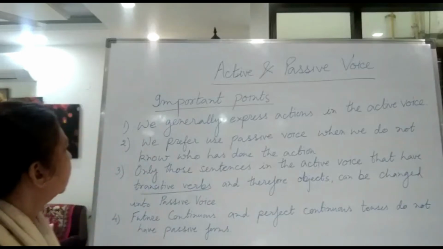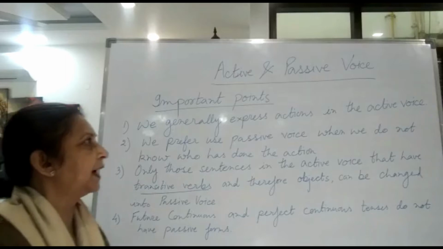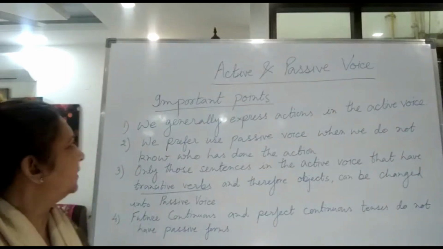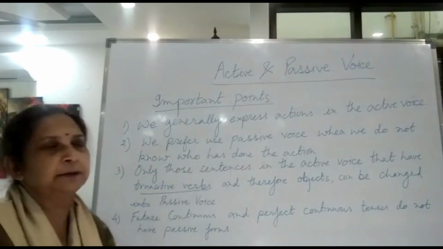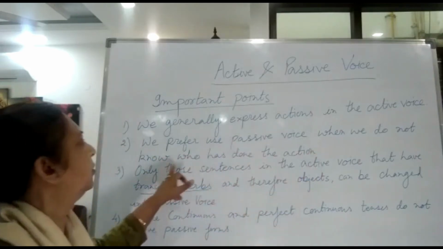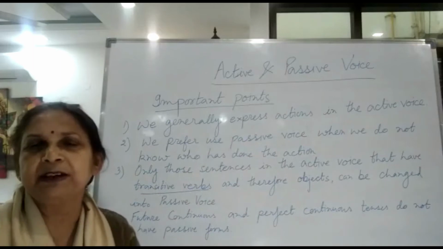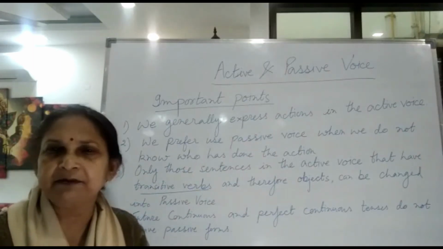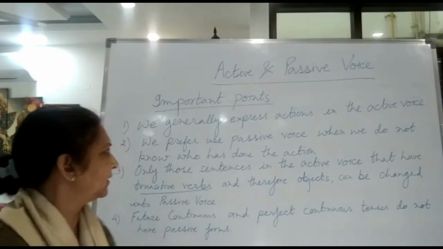Now students, here are some important points which we have to keep in our mind while doing active passive. The first one is we generally express actions in the active voice. Normally, we write the sentences in active voice. We only write the sentences as passive voice when we do not know who has done the action. When we are uncertain about the subject of the sentence, at that time we write the sentence in passive voice.